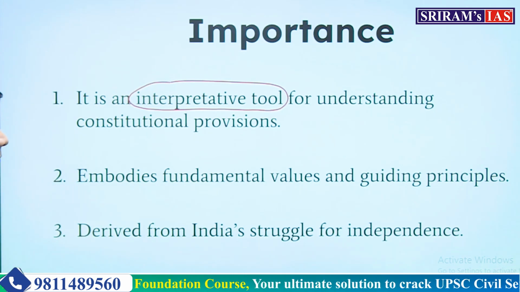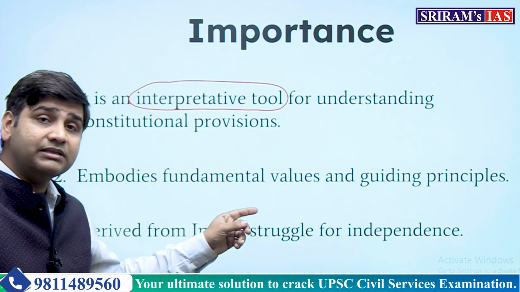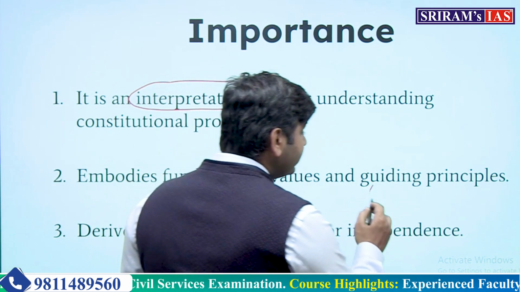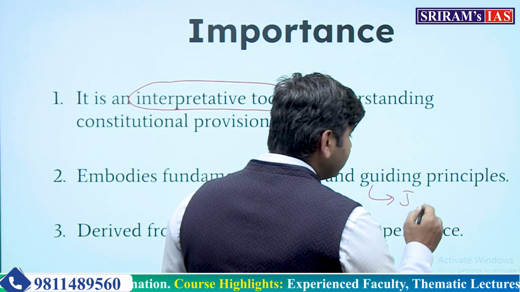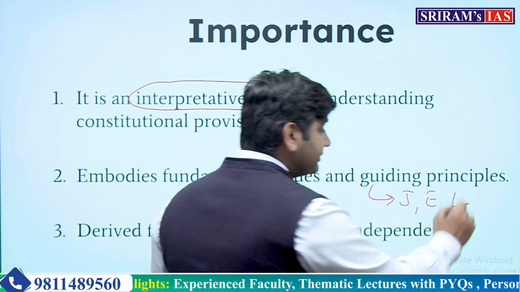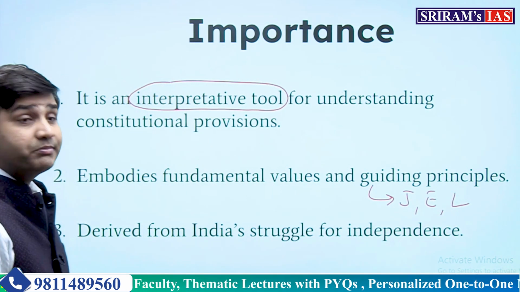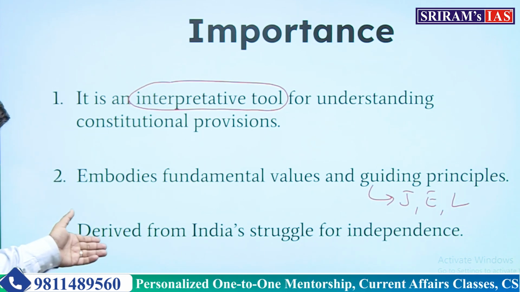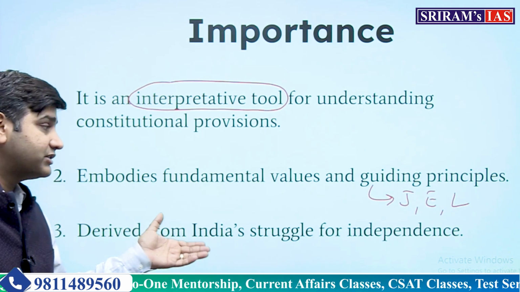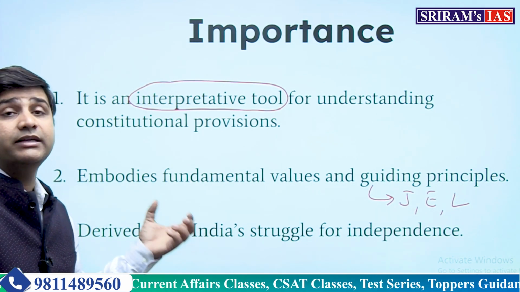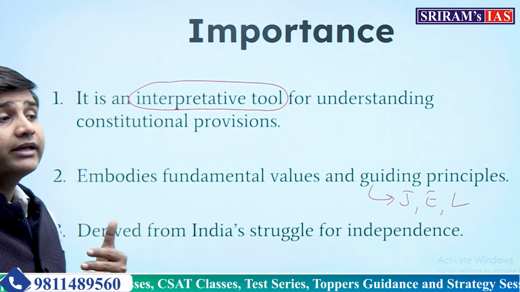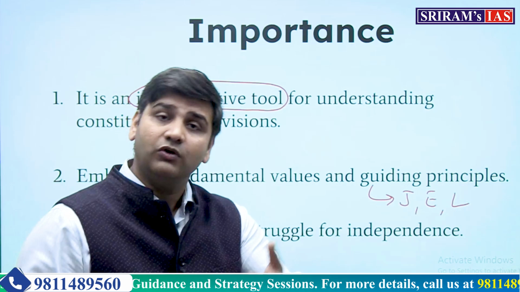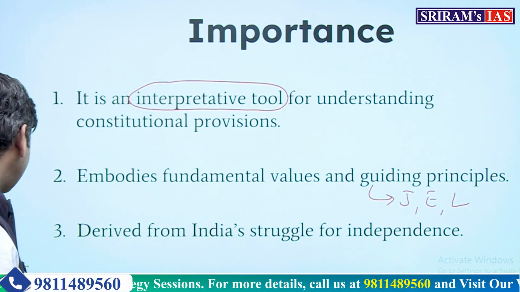It embodies fundamental values and guiding principles. Guiding principles simply means that we have to ensure justice, equality, liberty, fraternity needs to be promoted. It has fundamental values in it. It is derived from India's struggle for independence. India's struggle for independence had great impact on the constitution making process, which is also reflected in the preamble.